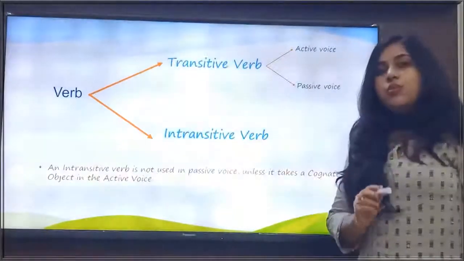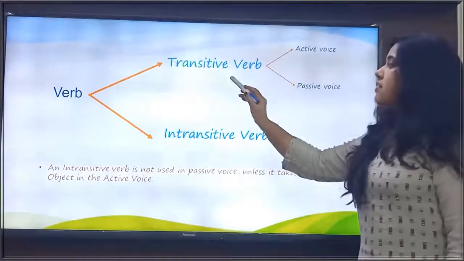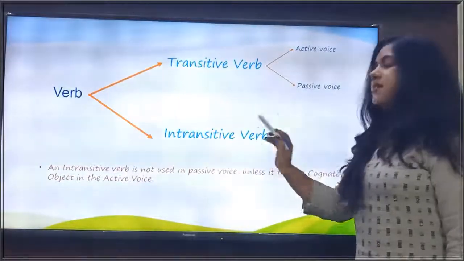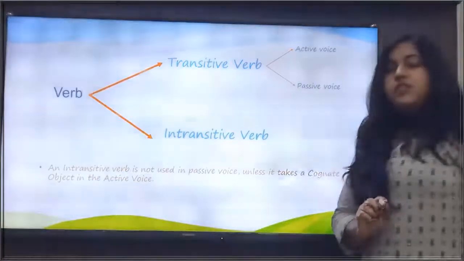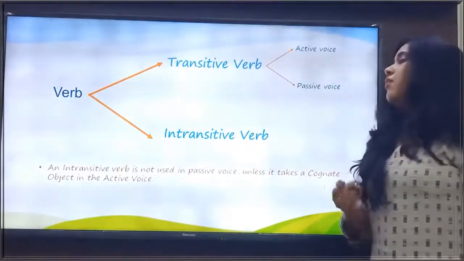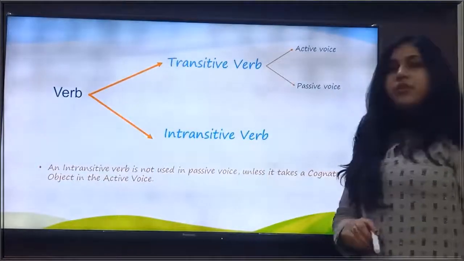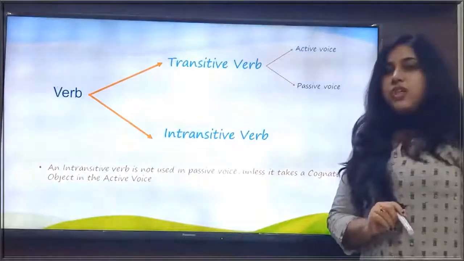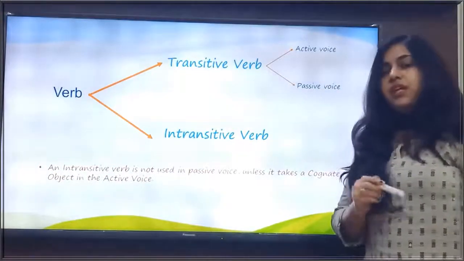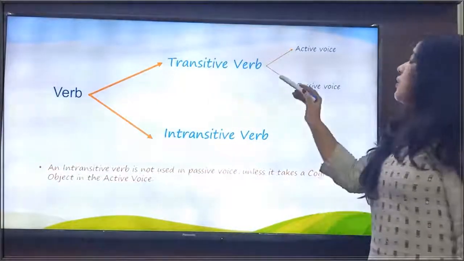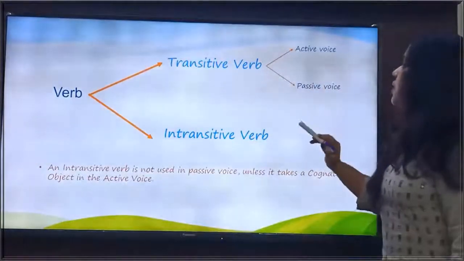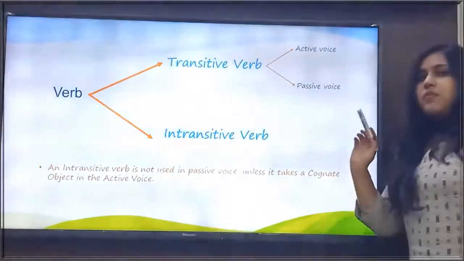So there are two kinds of verb. First is transitive verb, second is intransitive verb. Transitive verb takes an object to complete its meaning, while intransitive verb does not take an object to complete its meaning. The transitive verb has two voices. The first is active voice and the second is passive voice.